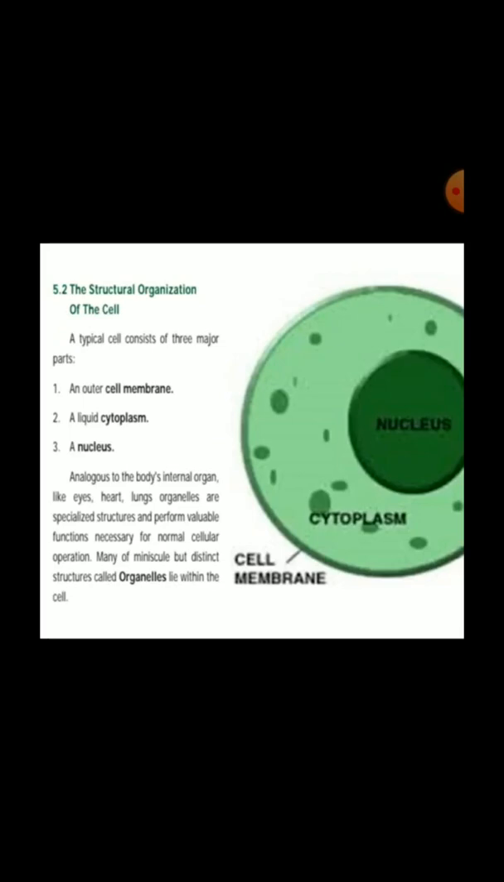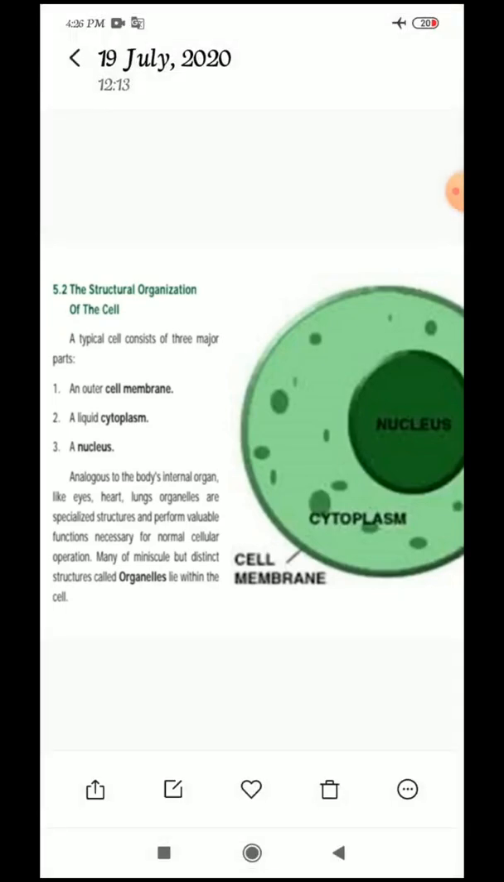Next, the liquid cytoplasm. Here see this diagram, children. In between, some cytoplasm is there, no? So this is the cytoplasm. The center of the cell is called the nucleus. Center of the cell is called what? Nucleus. Between the nucleus and the cell membrane lies a jelly-like structure called the cytoplasm. See, this is the jelly-like structure. This is called the cytoplasm.